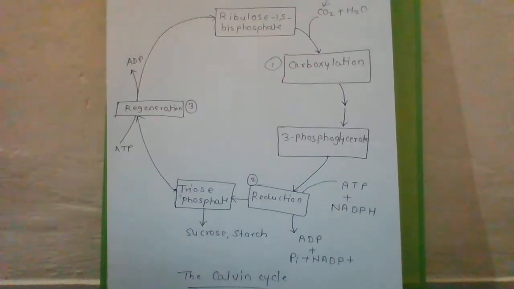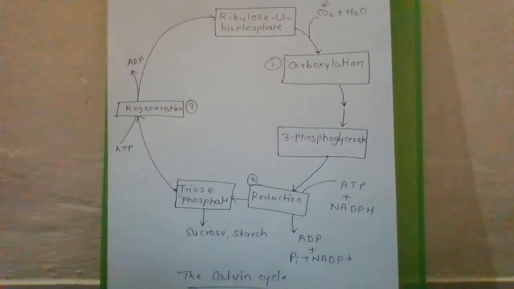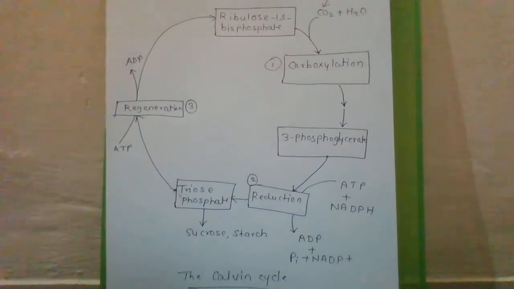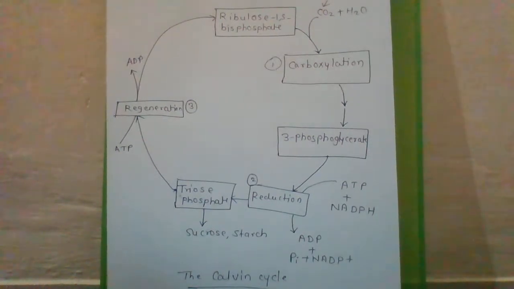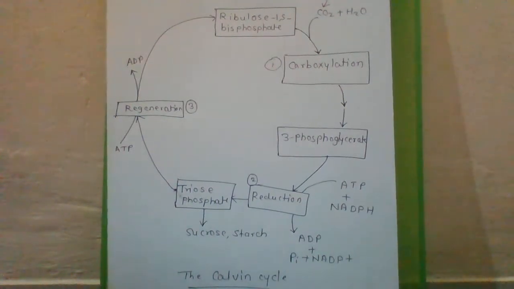Since this enzyme has oxygenation activity, it would be more correct to call it RuBP carboxylase oxygenase. Its other name is RuBP carboxylase oxygenase, or Rubisco.